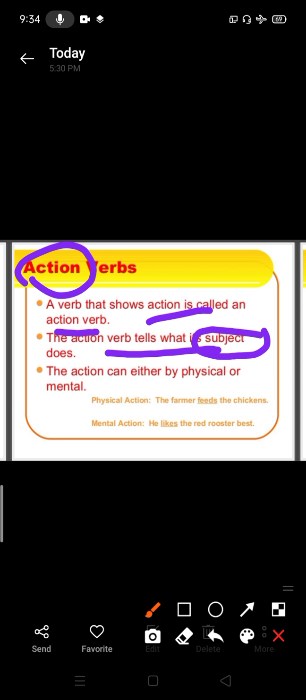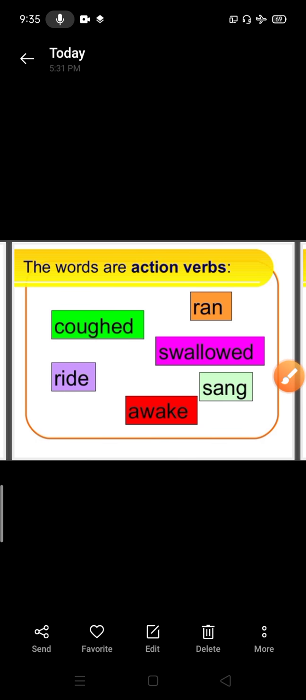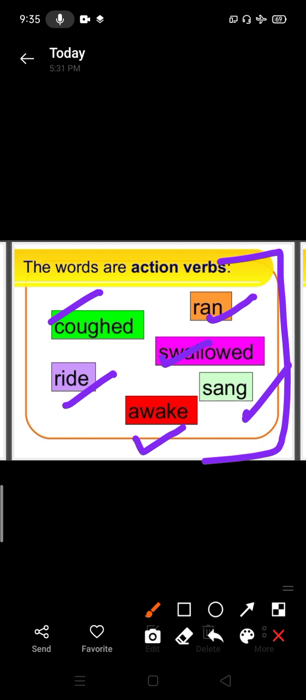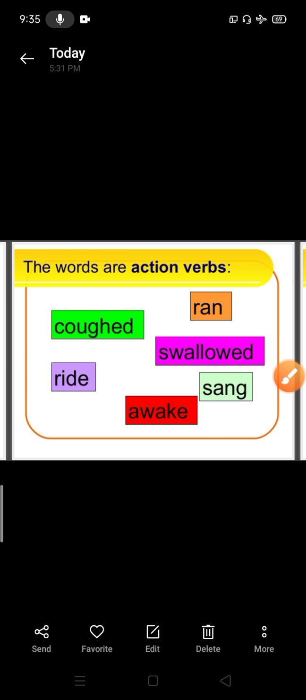The action can either be physical or mental. Physical actions are like run, walk, eat, etc., and a mental action is like think. Here options are given: cuffed, ran, swallowed, ride, awaken, sang. These are all action words which a subject does. So these are termed as action verbs.